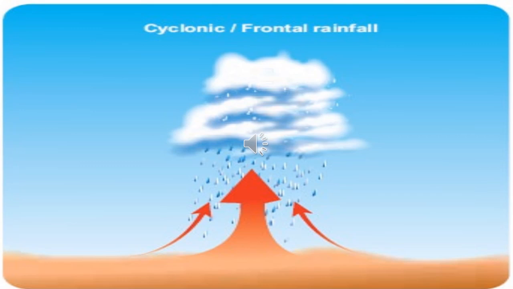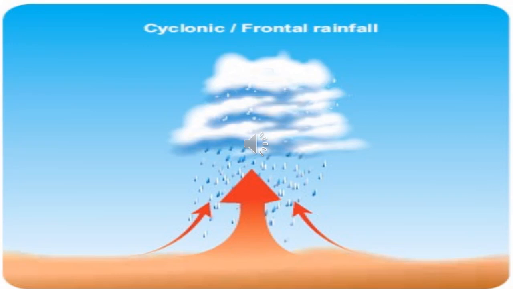Cyclonic rainfall occurs in tropical as well as in temperate regions. Cyclones are nothing but a result of high pressure and low pressure. At the center point you have low pressure, and surrounding it is high pressure. It forms like the coil of a snake, rotates and moves towards the continental area, in any direction, based on the rotation of the earth.